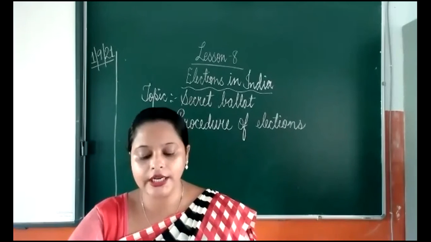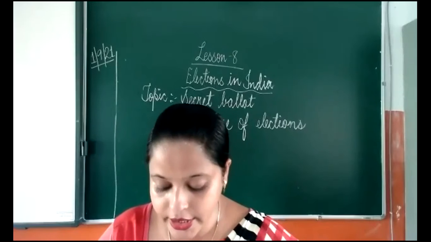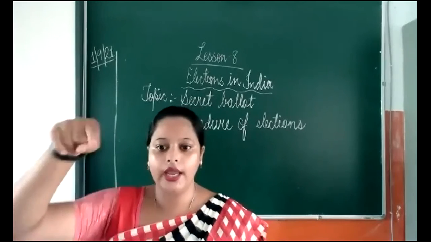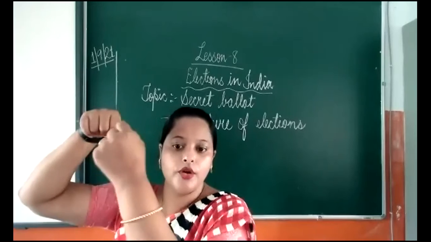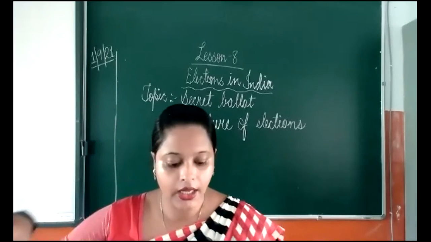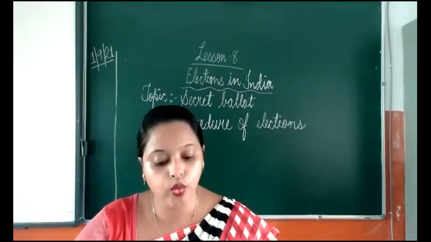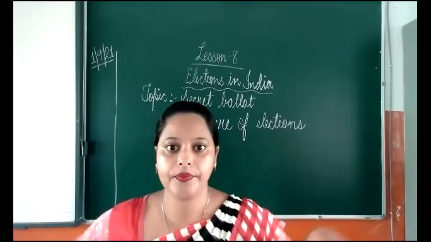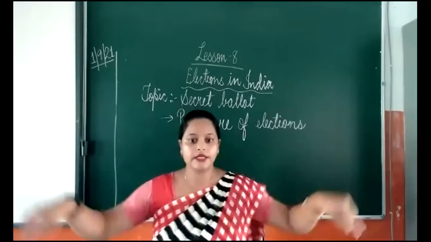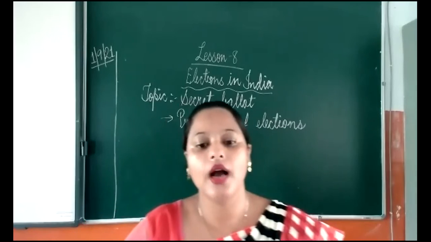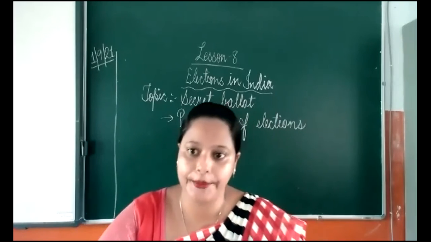After that, you can see the next picture. It is written, a polling officer applies indelible ink. The ink is there, and they put the ink. Then in the fourth picture, you can see a voter casting his vote. Here you can see it is covered from all three sides, and the people can go and cast the vote through the EVM.